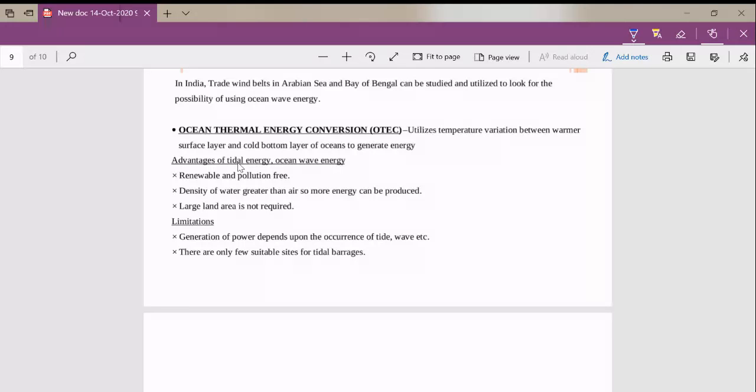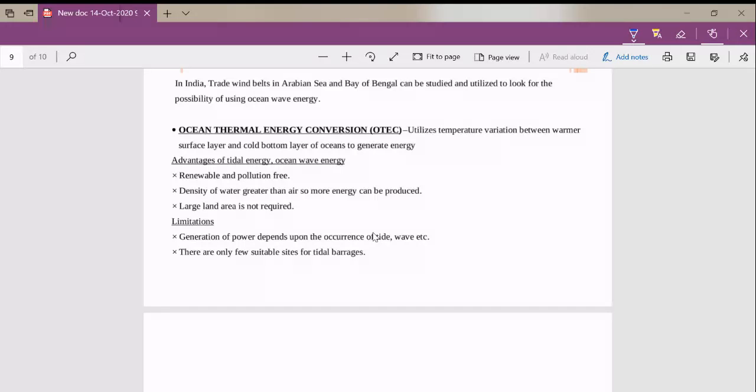Okay, so let's see what are the advantages. The advantages of tidal energy or ocean wave energy are: it is renewable, pollution free, and the density of water is greater than air, so more energy can be produced. Large land area is not required. Okay, so it just comes under the ocean. So there is no requirement of large land area.